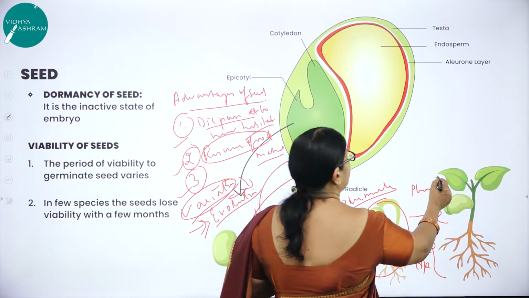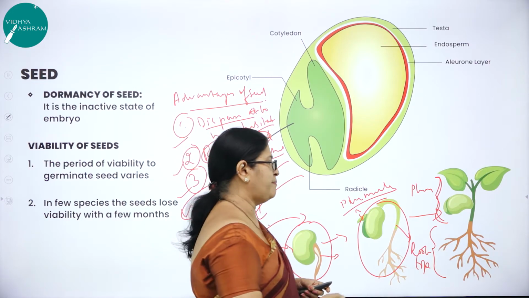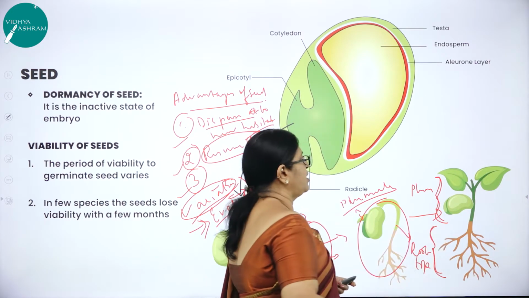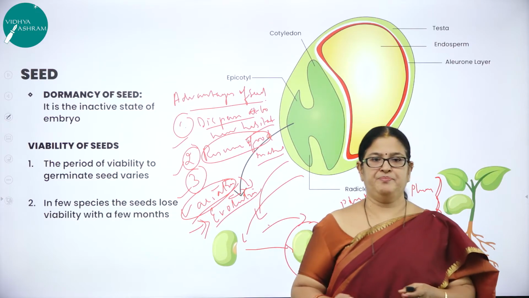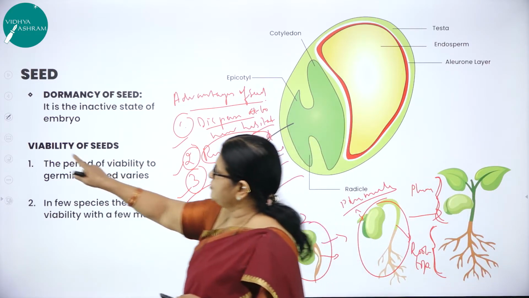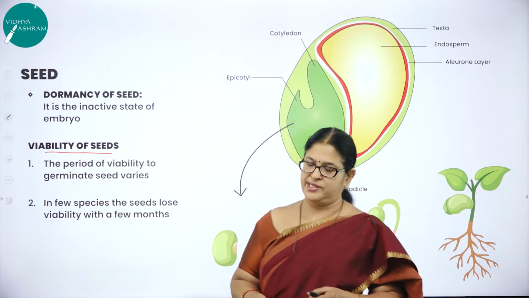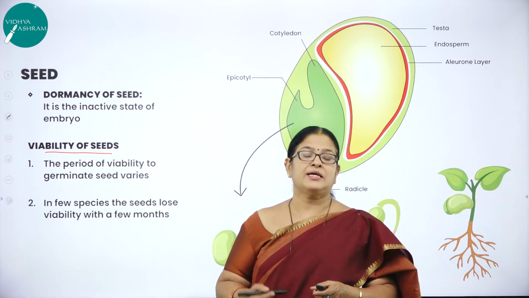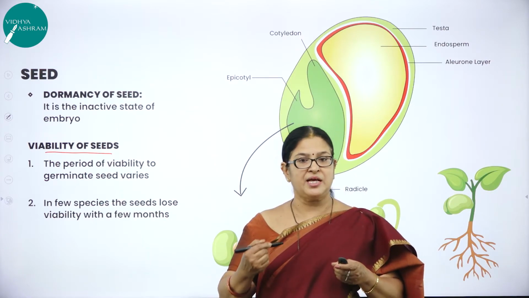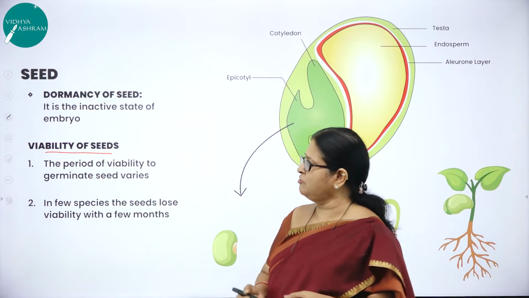Right. So the part which is above the soil is called the shoot system, and the part which is below the soil is called the root system. Hope you have understood the advantages of seed. Moving on to a very important concept called viability of seeds. What do you mean by viability? Capacity of a seed to remain alive for a longer time and to germinate is called viability.